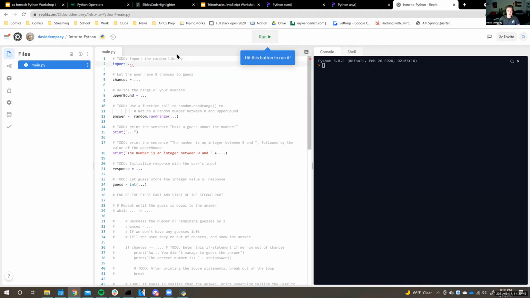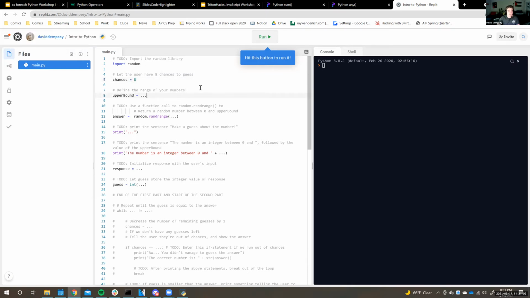Starting from the top, the first thing we have to do is import the random library. The random library, as we showed before, will be used for generating random numbers. To do an import, all I have to do is replace these 3 dots with random. So now this will give us access to all of the random methods. The next thing we want to do is let the user have 8 chances to guess what our randomly generated number is. And so chances is just going to store how many chances we have. In this case, we have 8 chances.